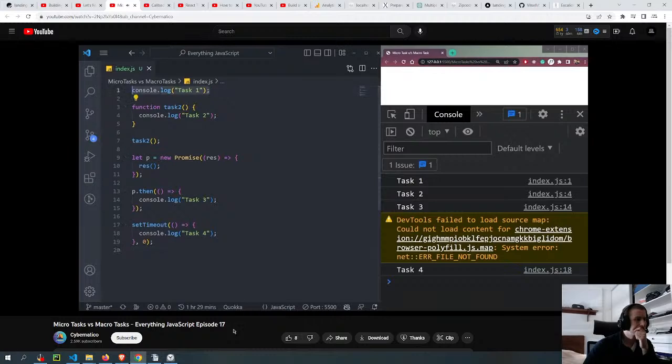This will move inside the call stack. Then it will be popped out after execution. Then this will move in. Then this will move out. Then others as well. So this was how call stack works. You can watch any video on call stack if you want to learn it in depth.